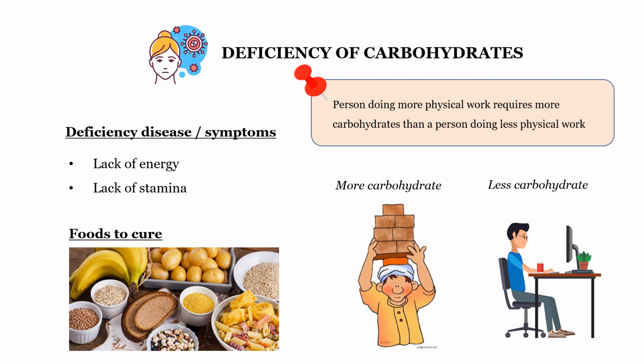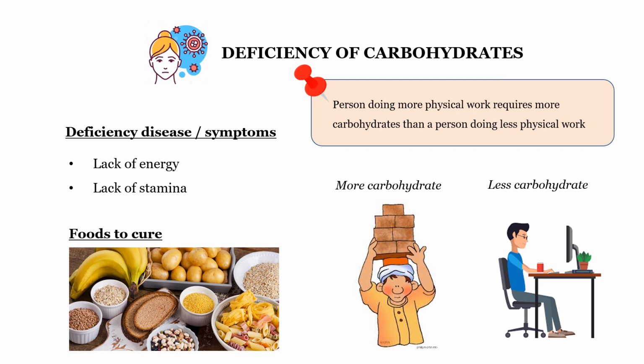A laborer who does hard work needs more carbohydrates in his diet than a person who is sitting in the office and doing the work. You can see from the picture itself, deficiency of carbohydrates means lack of energy, lack of stamina. If you eat more carbohydrate rich food, you can cure this. So what do you have to eat? See the picture, banana, potato and so on. If you eat them, you will get cured.